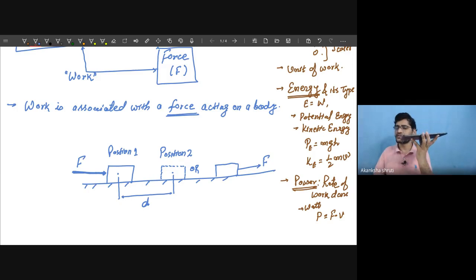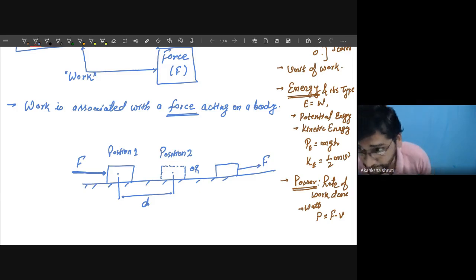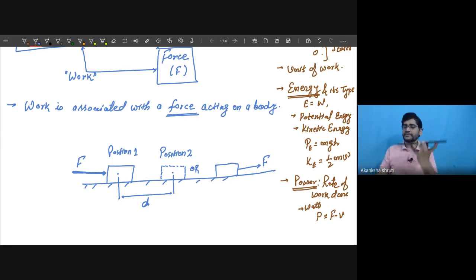Consider this is the surface over which this block is being placed. Students, you may consider this is a surface over which this block is placed like this.